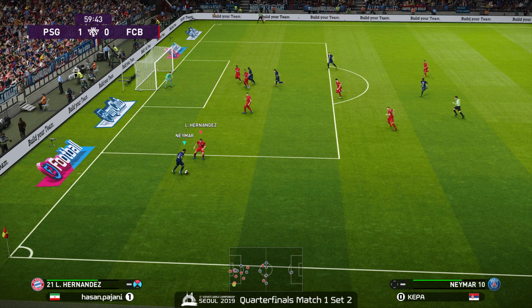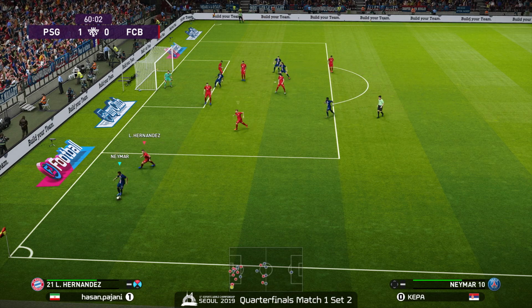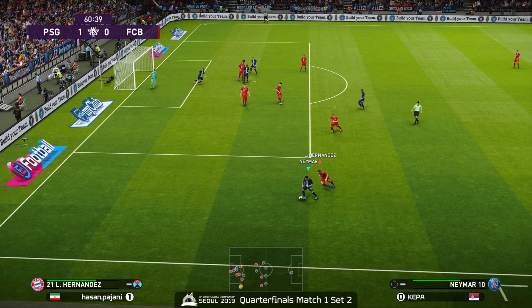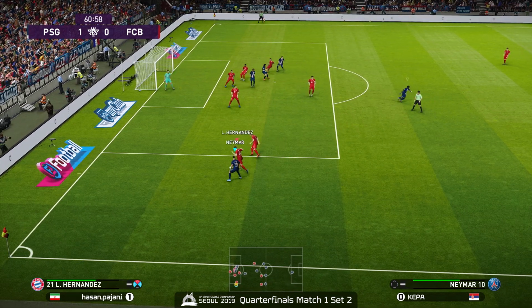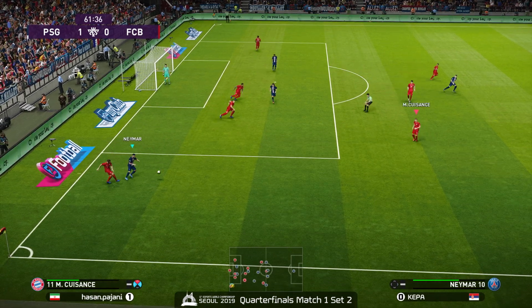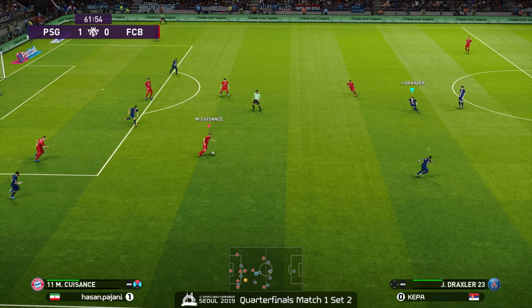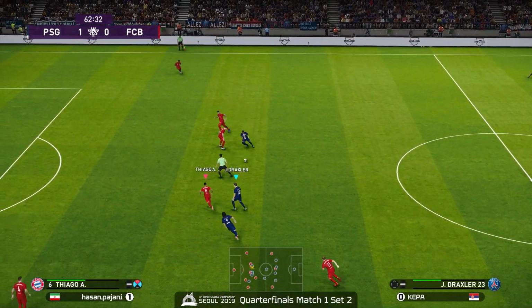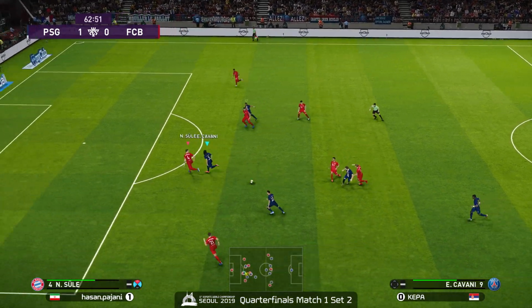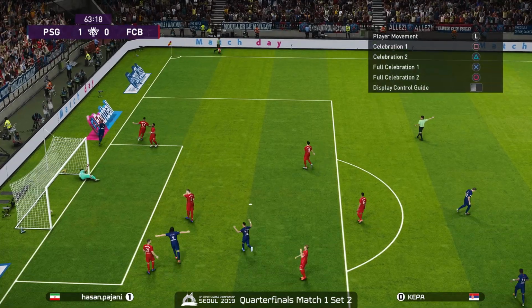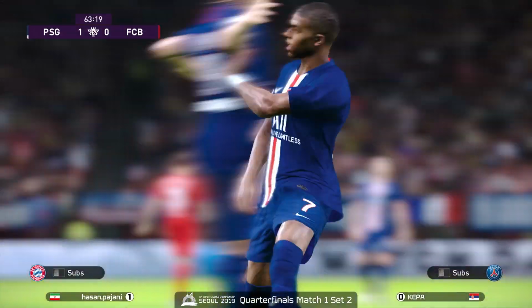Neymar pushing all the way. Left-hand side of the box. No help. Busan's doing an excellent job of guarding all possible pass opportunities. Stripped by Hernandez. He needs to clear it out ASAP because he doesn't want to turn the ball over in the vicinity of his box once again. Mbappe grabs it, gives it to Draxler forward. Cavani. Cavani, great shot. Mbappe!